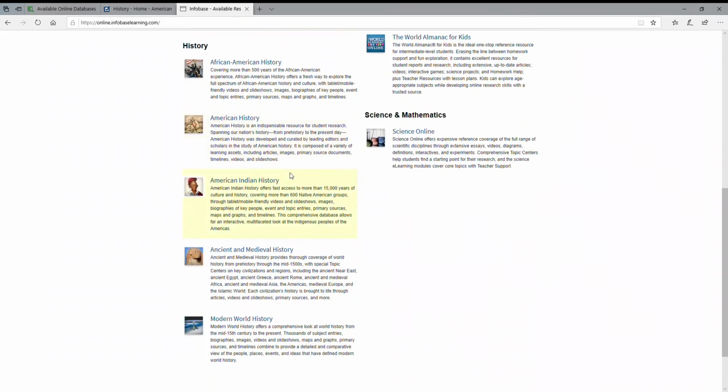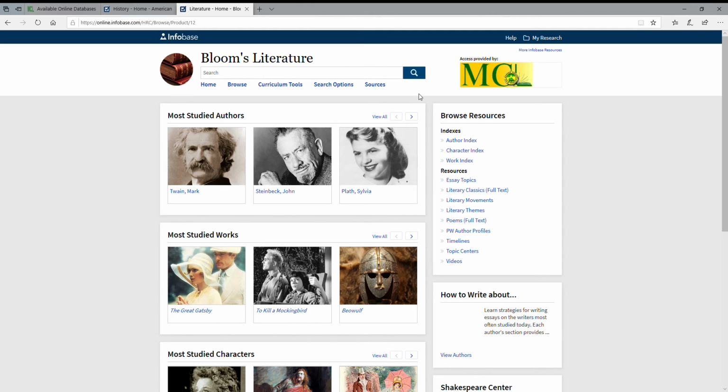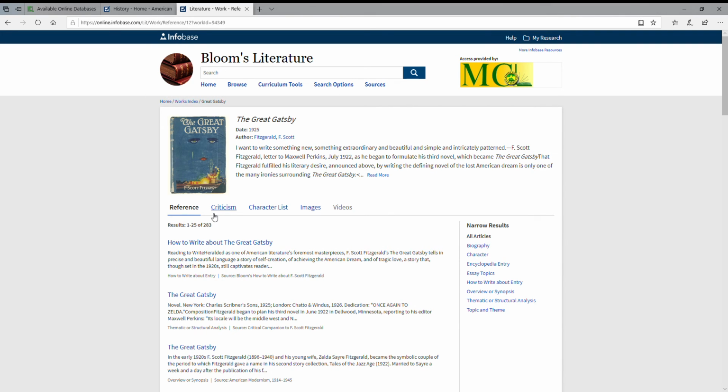Okay. Just a few more that we can look at here. Bloom's Literature. This is basically a lot of literary criticism. Again, you're going to see the same layout we've been seeing in the InfoBase databases. You're going to see most studied authors, works, and characters highlighted here. So you can think of this as a combination of two things. It's not quite a Cliff's Notes version of the works, but if we go to Great Gatsby, for example, you get a little synopsis. You'll get your character lists, your references, but you'll also get the literary criticism.